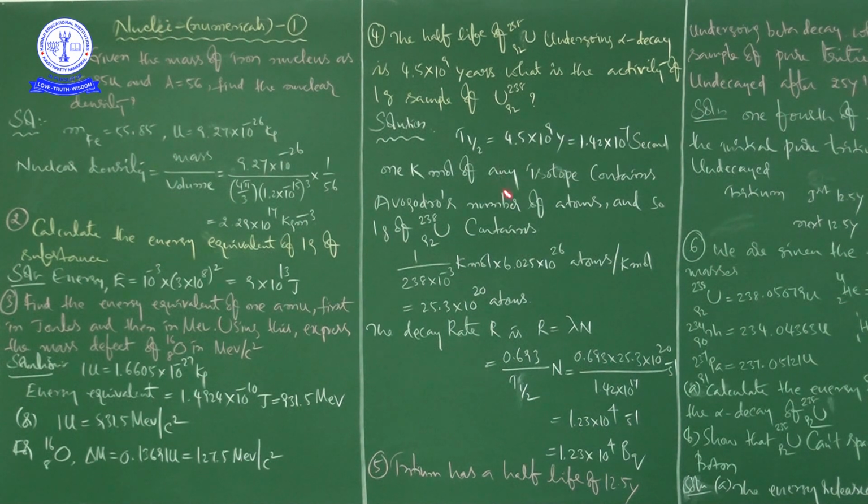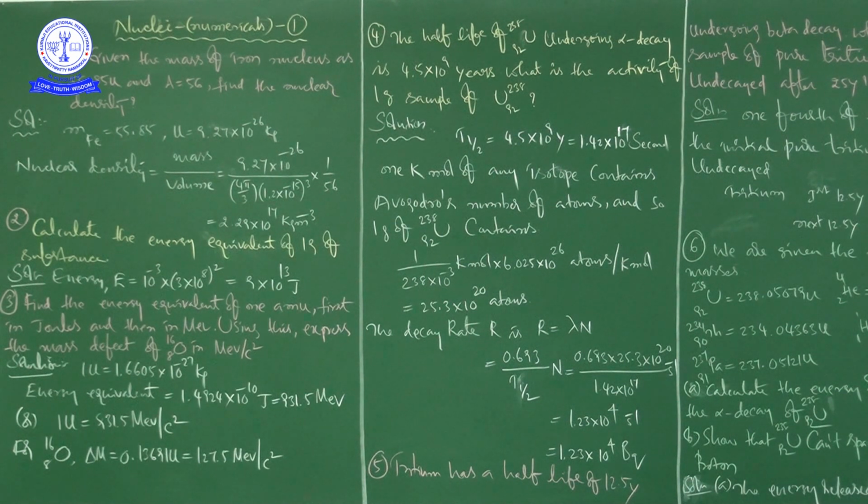With that you can convert this into seconds, then t half is equal to 1.42 into 10 to the power of 17 seconds.